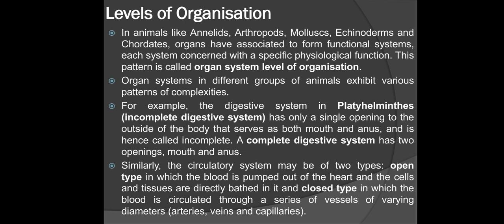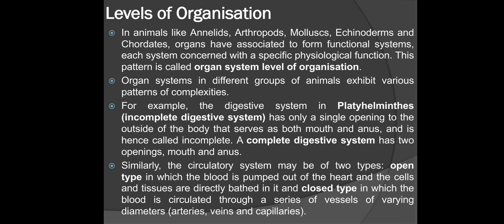For example, the digestive system in Platyhelminthes, incomplete digestive system, has only a single opening to the outside of the body that serves as both mouth and anus, and is hence called incomplete. A complete digestive system has two openings, mouth and anus.